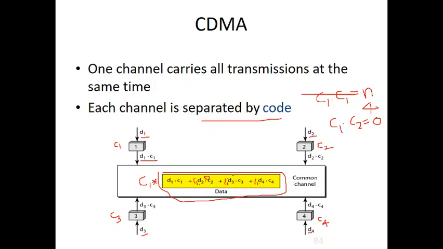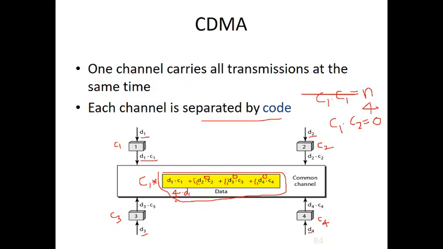So this entire term will become 0, this also will be 0, and this also will be 0. But the result of C1 dot D1 dot C1 will be 4 dot D1. So this is what device 2 will receive.